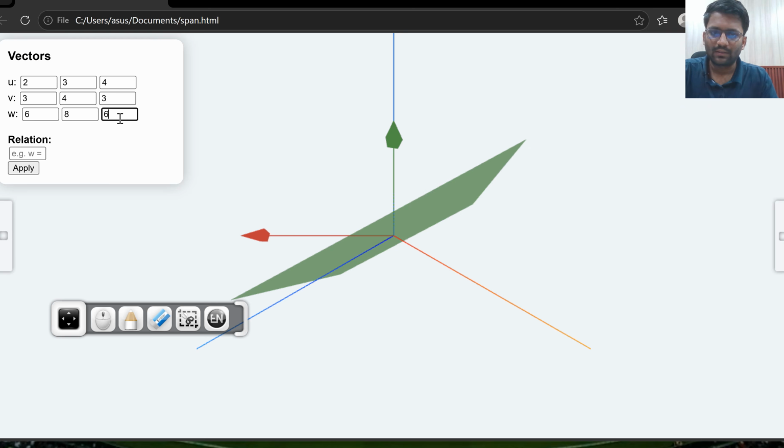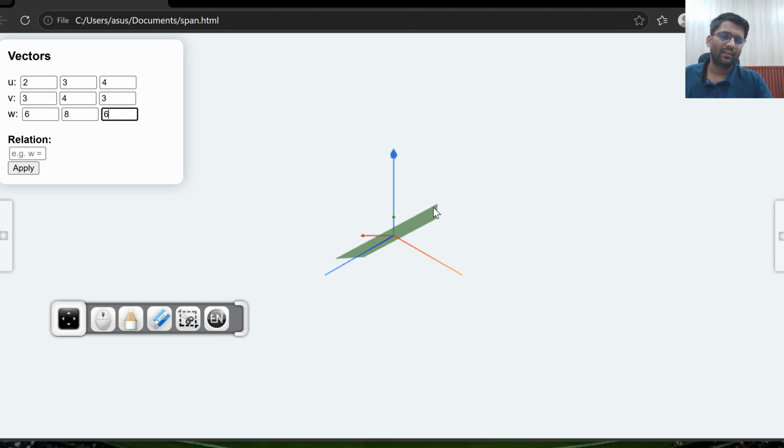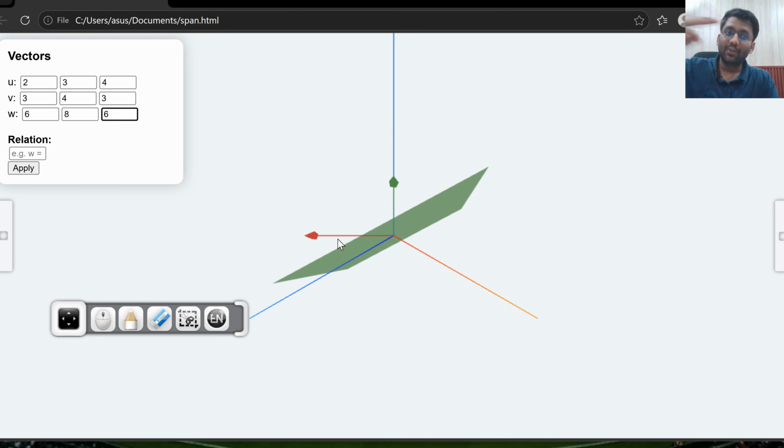There you go. It is coming out to be a plane only, right? You can see it is coming out to be a plane. So there are 3 dimensional vectors, but only 2 independent vectors are there. So the span is only 2D. What is the span? Span is only 2D. Understandable? Okay.